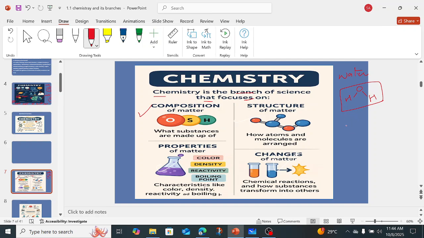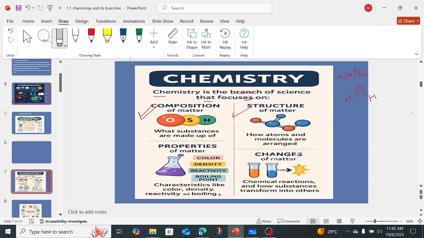Same like if I say sulfuric acid, what is the composition of sulfuric acid? H2SO4, right? If you have glucose, the composition of glucose is C6H12O6, right? So in chemistry, what do we study? Composition of matter. Then again, structure of matter. Structure of matter means how the elements are arranged in a compound.